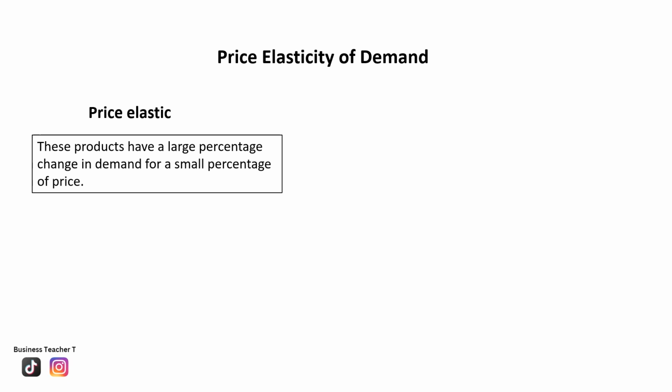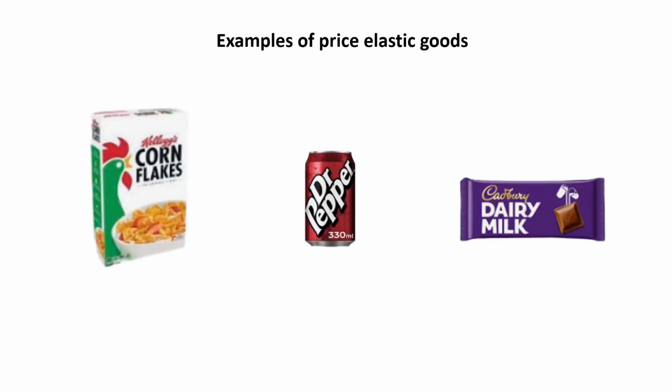So elastic demand means that people are very responsive to price changes. So when the price goes up, they buy less, and when the price goes down, they buy more. It's like when there's a sale or a discount. That is often an incentive for people to buy more because it becomes cheaper. So the definition of price elastic is when these products have a large percentage change in demand for a small percentage change in price.